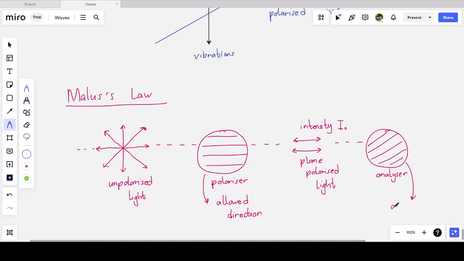In this case, I have it at some slanted angle, and we call this angle theta. So this angle to the horizontal with which the analyzer is slanted, we call it theta. And what I'm left with is plane polarized light, but in that direction.